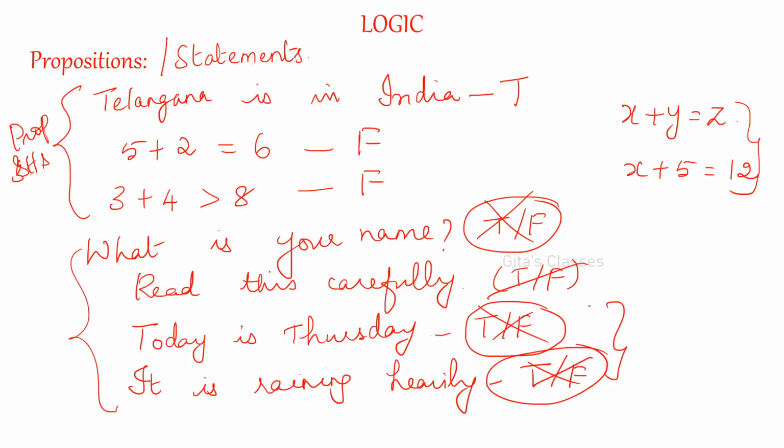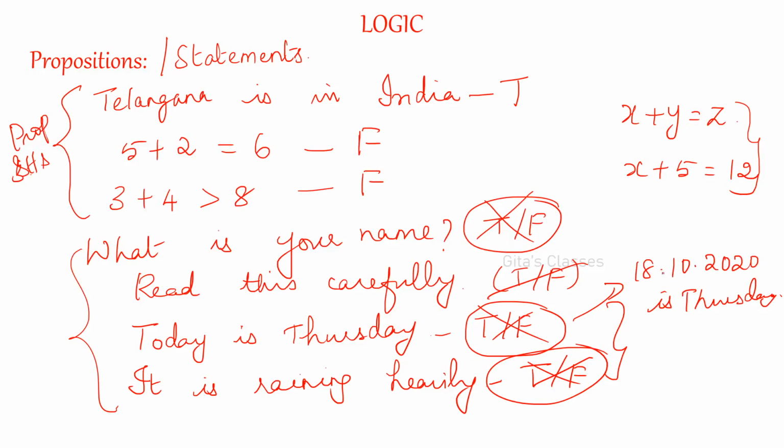But this 'today is Thursday' can be made a proposition if it is fixed. For example, today it is 18th October. So if I write 18/10/2020 is Sunday, or is Thursday, if I say like that, then you are certain.